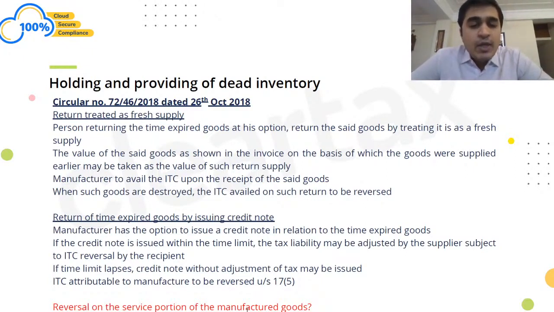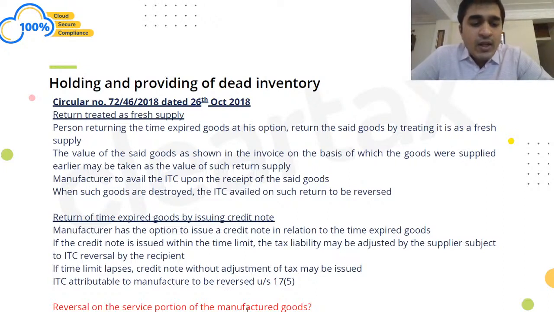But here, if I'm issuing a credit note and you are not required to pay even a single rupee to me, there cannot be any failure to pay. That is why I would say that wherever an accounting credit note or financial credit note is issued without GST, the recipient is not required to reverse the input tax credit.